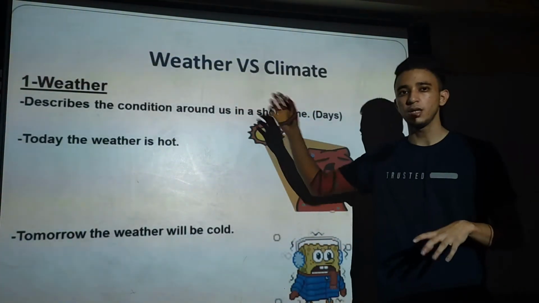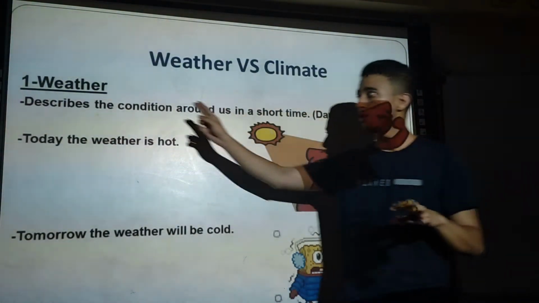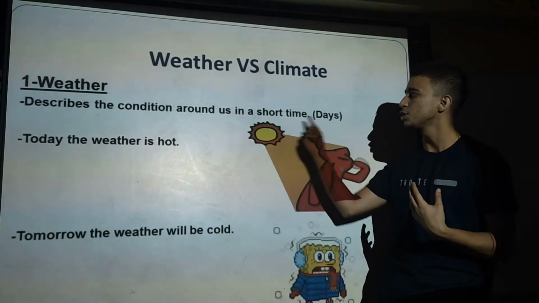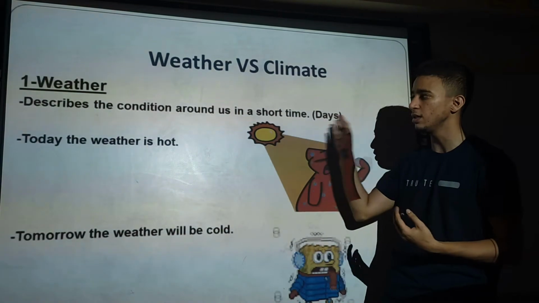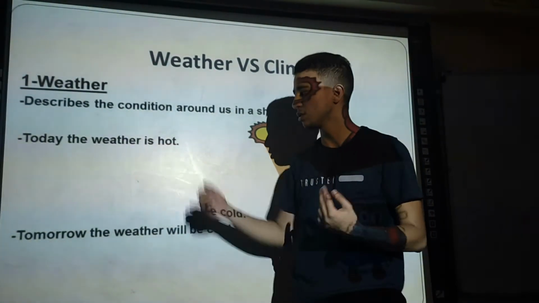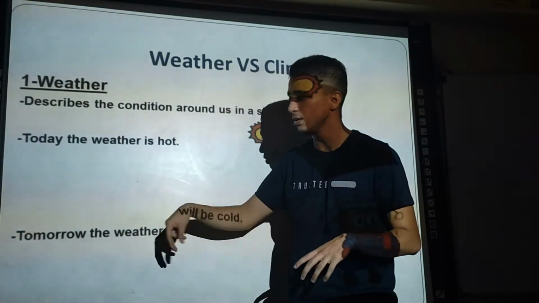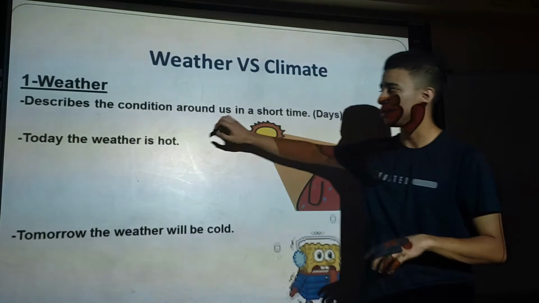Let's now make a comparison between weather and climate. Number 1, weather describes the condition around us in a short time. Like this: today the weather is hot, tomorrow the weather will be cold. So when we say today, a short time, we use weather.